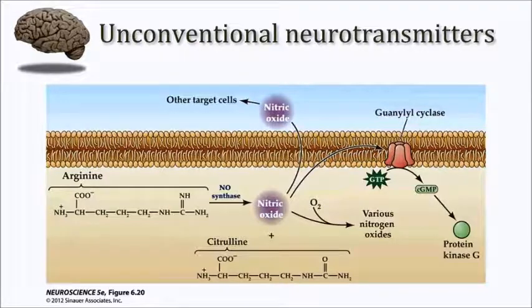The transmitter itself might be degraded, and precursor substances might be then taken back up into the presynaptic terminal, or they may run through a glial cell where they may be in some storage form before being returned from a glial compartment to the presynaptic terminal. Of course, the transmitter can simply diffuse away as well.